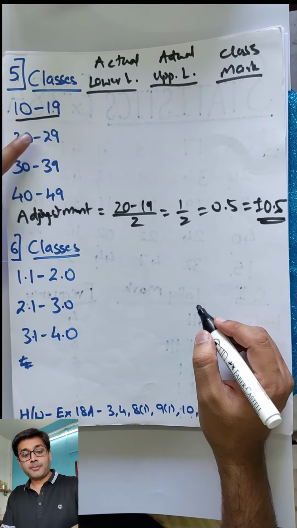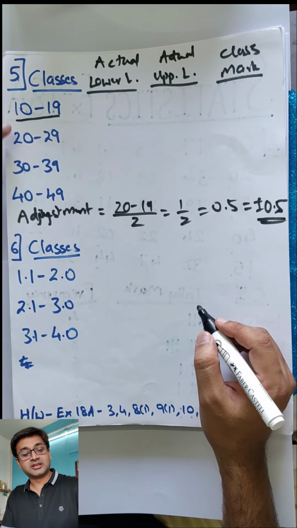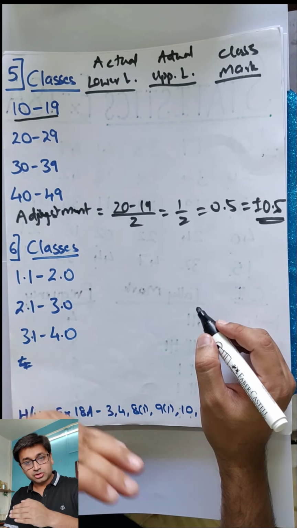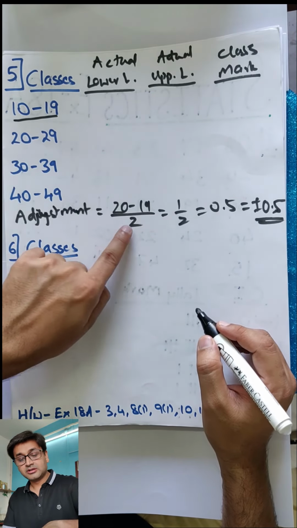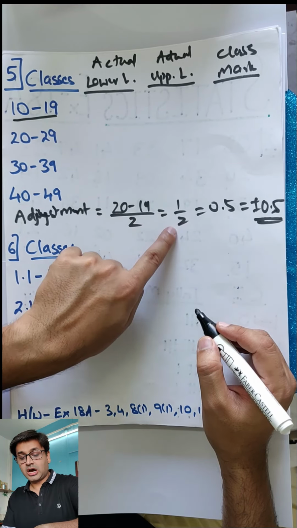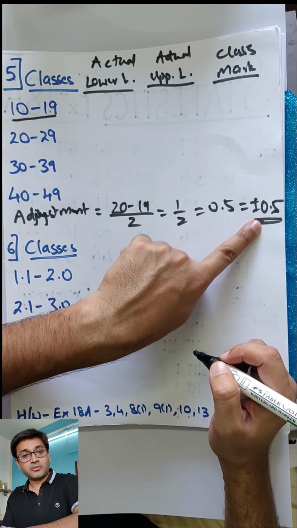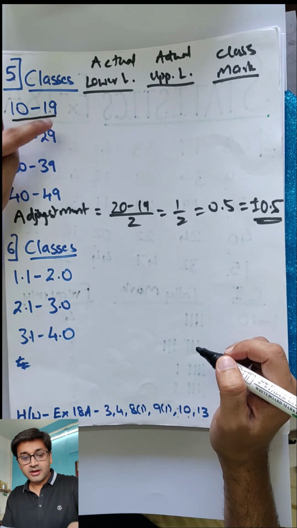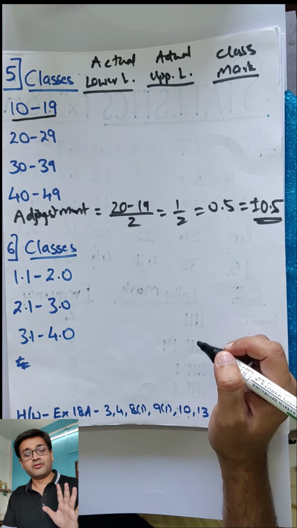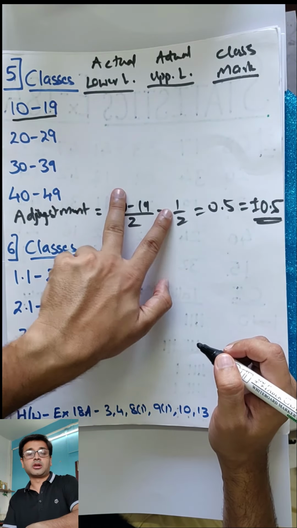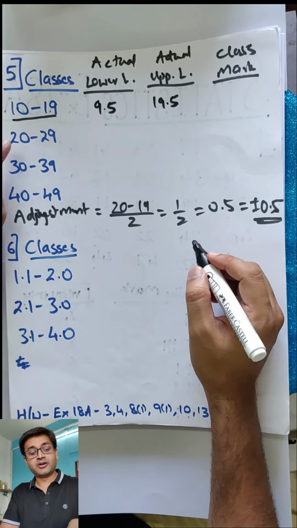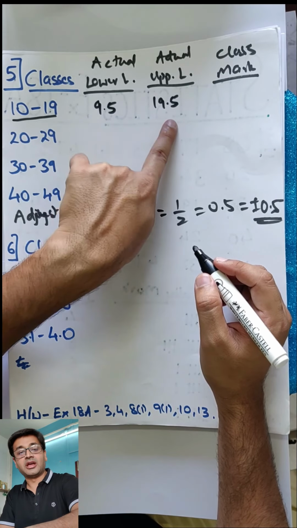Once again, upper limit and the lower limit of two successive classes. So 20 and 19, because they are not continuous. You are trying to make these continuous so that it looks continuous throughout. So 19 and 20 we took, subtract and divide by 2. So half, 0.5, write it as plus or minus 0.5. Now all the lower limits you subtract by 0.5 and all the upper limits you add by 0.5. What you then get is actual lower limit and upper limit. So in this case it is going to be 9.5, 19.5. We took 10, we subtracted, we took 19, we added.